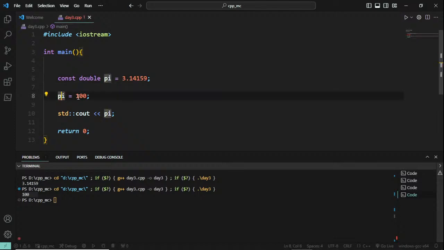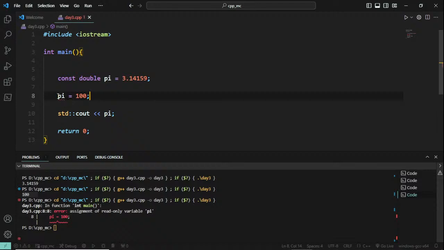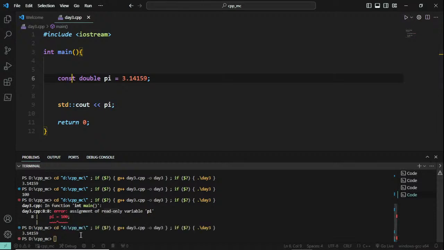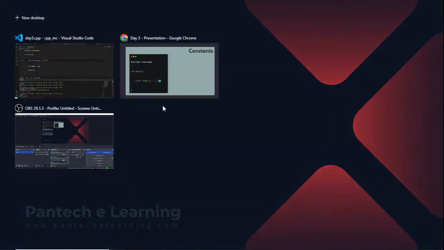You can see there is a red line, which means it is an error. If you even try to run this, if you try to modify a constant value, it is a read only variable. You are not having any access to change it, not to write it. You have only read only access. So that value cannot be changed after this. That is the power of a constant value. If you are trying to denote any scientific values which are well known and do not change, you can declare them as a constant value. Clear?